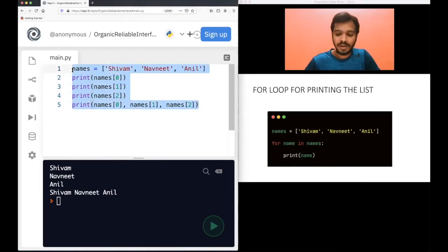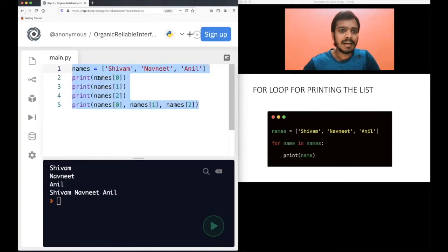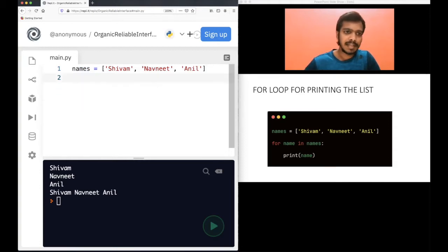A for loop is not just for printing purposes, it's for many other purposes. Let me first write the code and explain it to you. Okay, I'm not sure why I removed that one. Sorry, I just wanted to remove the print statements, not the names. Okay, let me clear this from here.